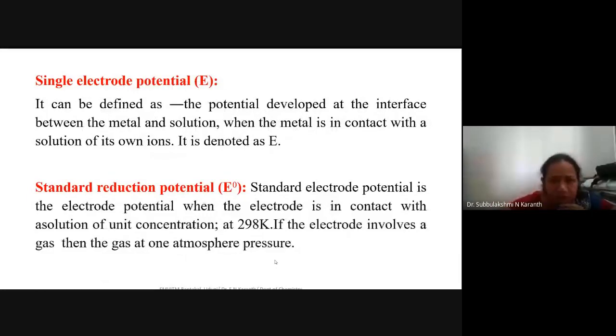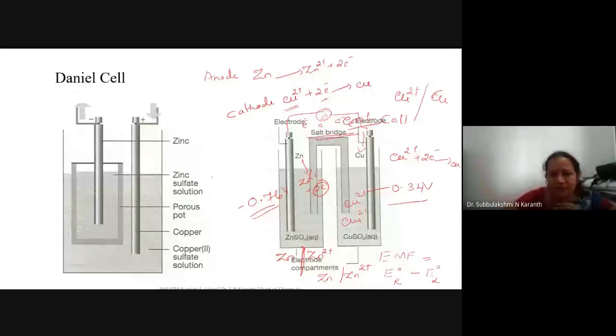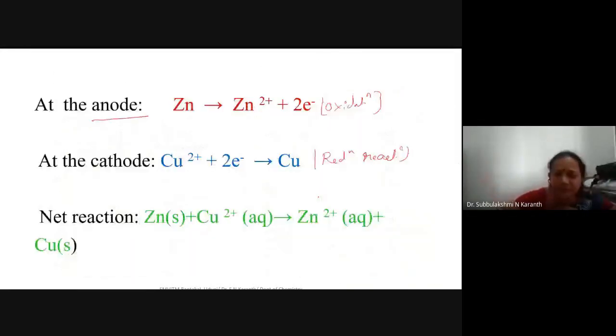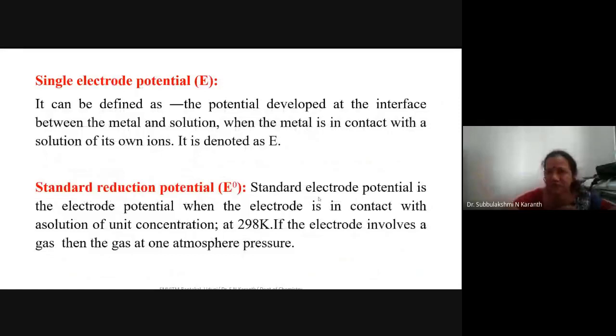See, in the first slide I mentioned this. A metal is dipped in a metal ion solution and develops a potential. And this potential we call a single electrode potential. How does it generate a single electrode potential? It usually develops at the interface between a metal and the liquid, or a solid and the liquid, and that potential we call a single electrode potential. That is the potential developed at the interface between the metal and solution.